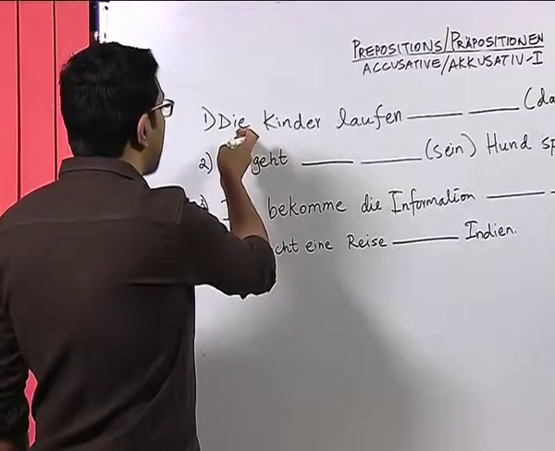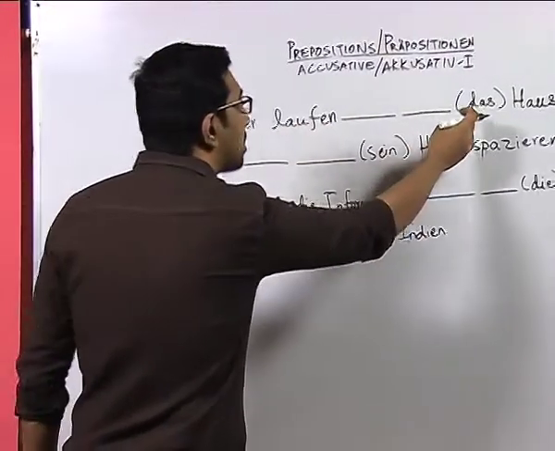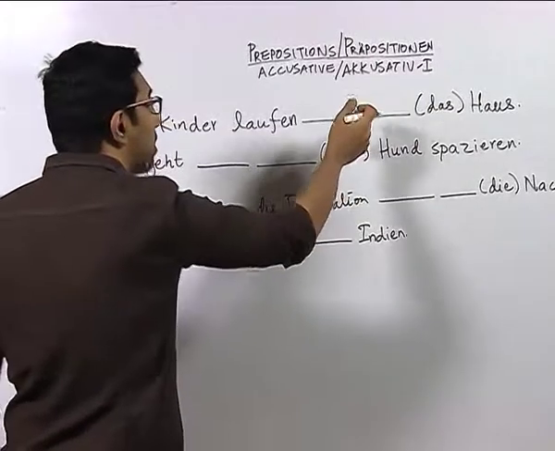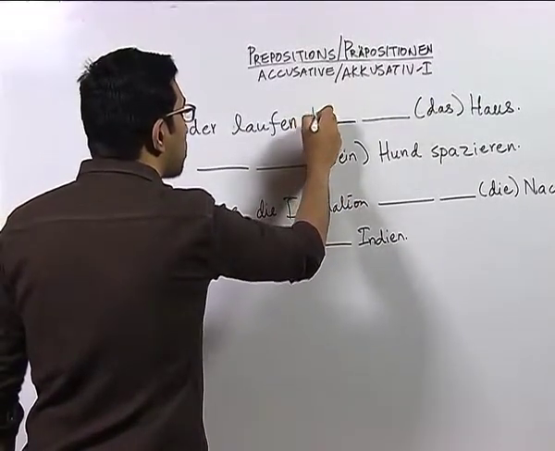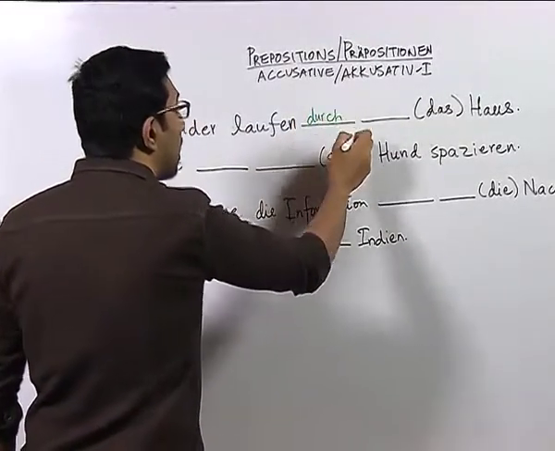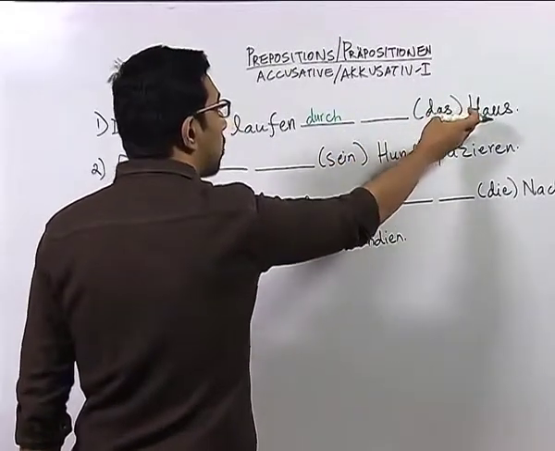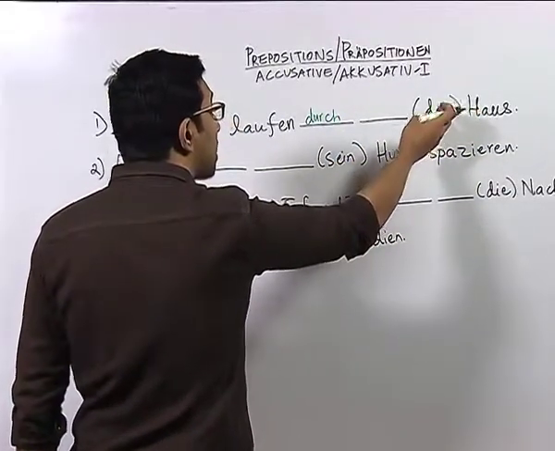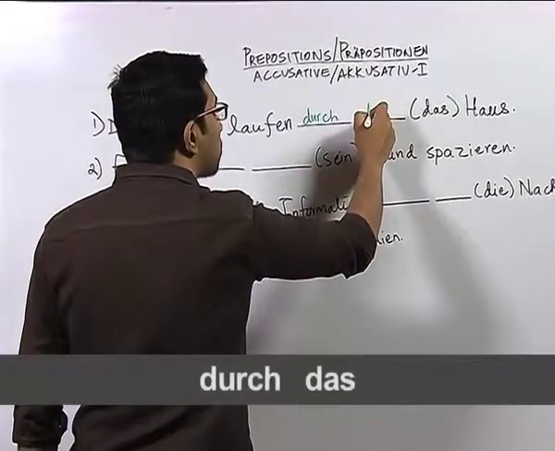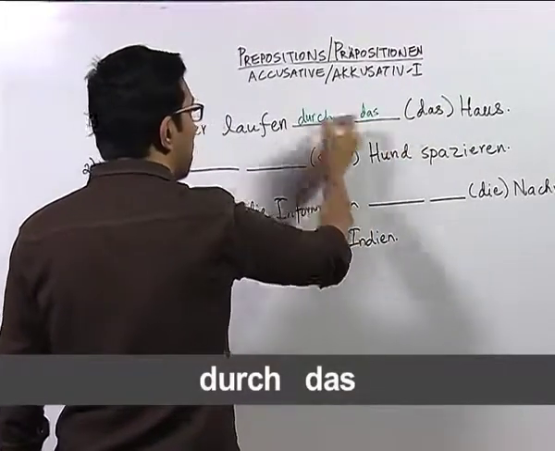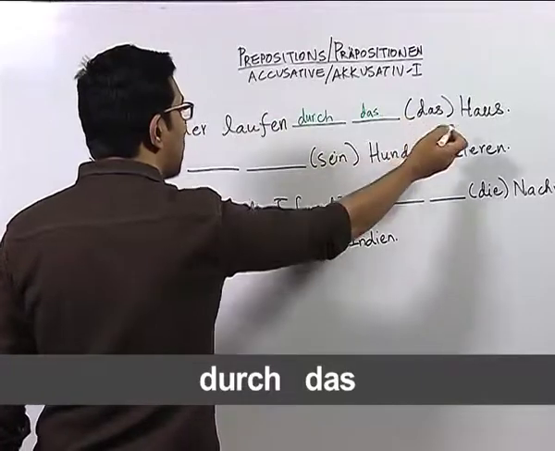Let us look at this sentence. Die Kinder laufen das Haus. Here we can use the preposition durch, and you know the article of the noun house is das Haus. Das remains das in accusative. So, we have this answer. Die Kinder laufen durch das Haus.